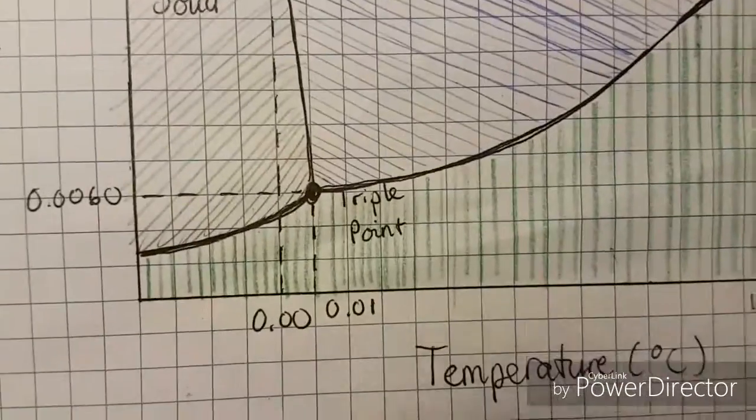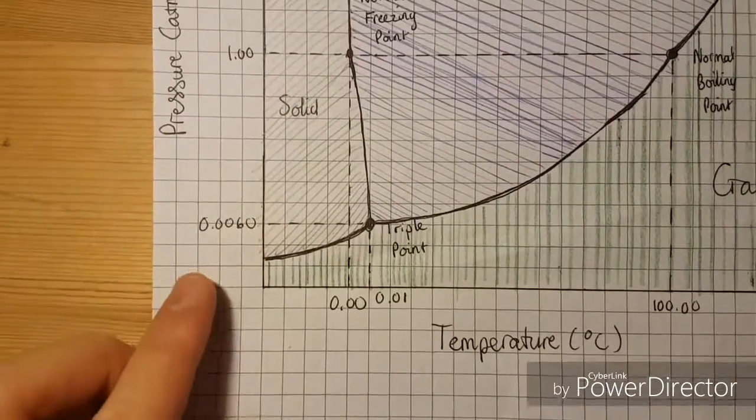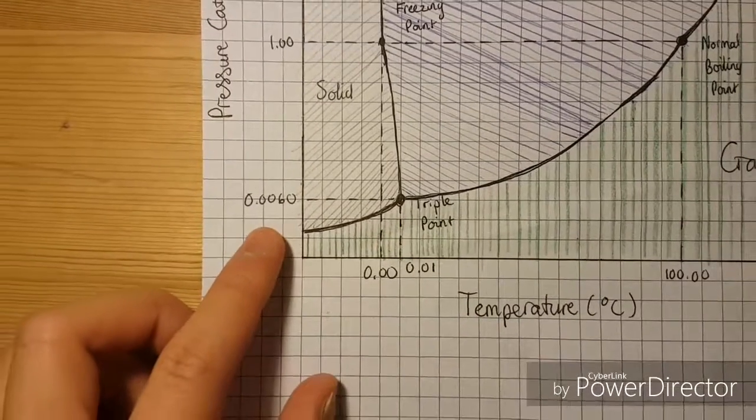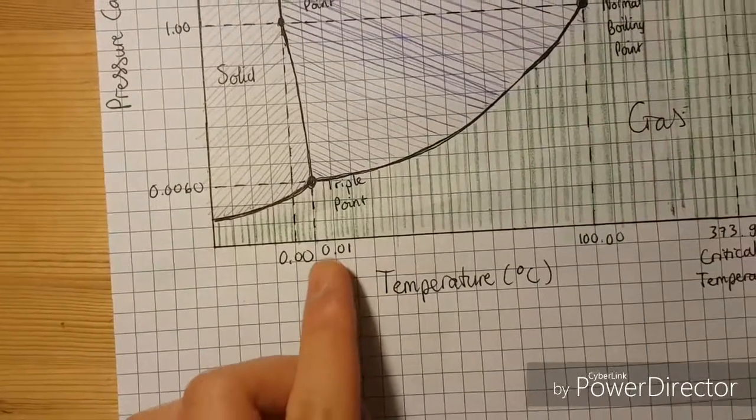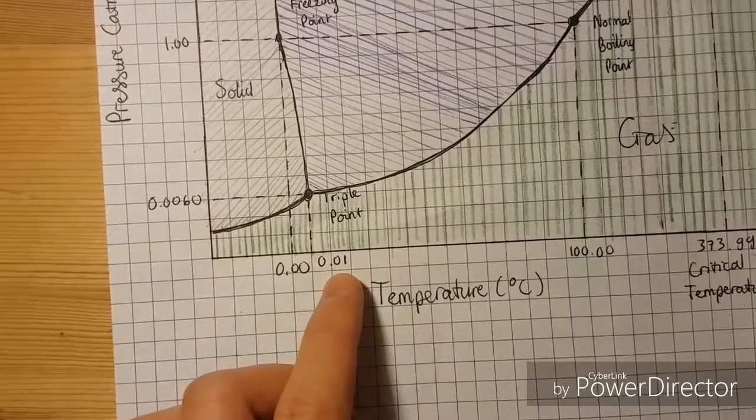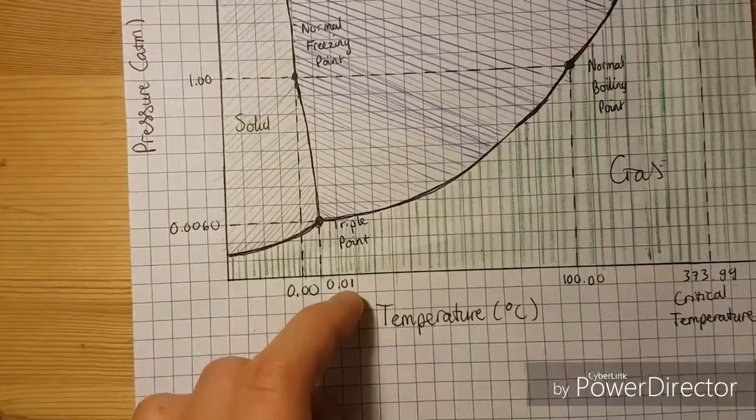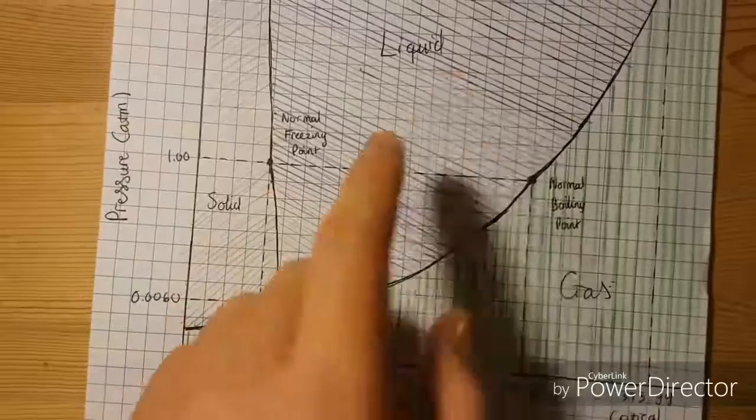Finally, we have the triple point. At a pressure of 0.0060 atmosphere and a temperature of 0.01 degrees Celsius, water could exist in three states at the same time: solid, liquid, and gas. Here's what it would look like.